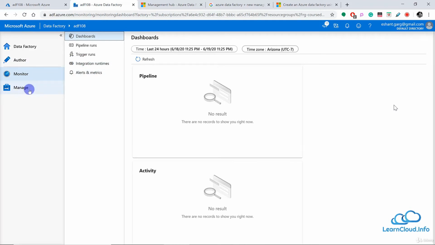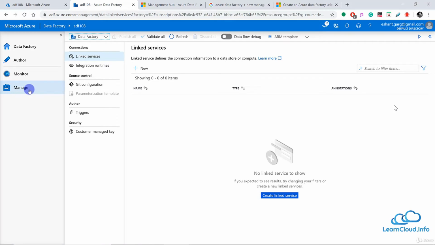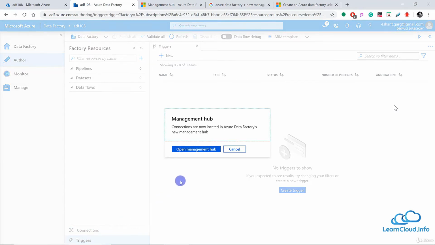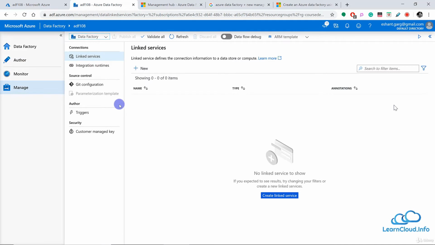And then in the last you have manage, and this is pretty new here. From manage, you can look at the existing linked services and integration runtimes, source control and triggers, and a few other things. And these things we used to access from different pages earlier. For example, if I say linked service, if I go to author, and this is the connection for linked service, but if I click here, it says the connections are now located in Azure Data Factory's new management hub. So if I click on open management hub, it comes to the manage page. So earlier we used to have these 3 pages. Now we have manage also, which is good.